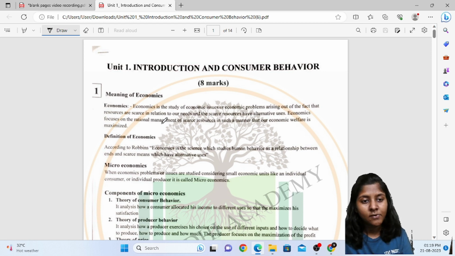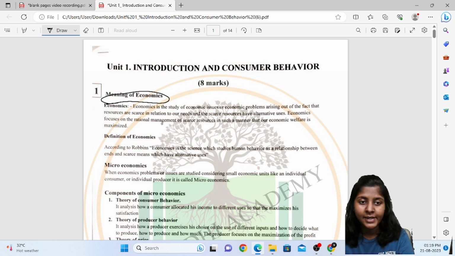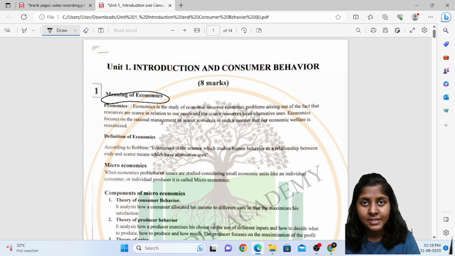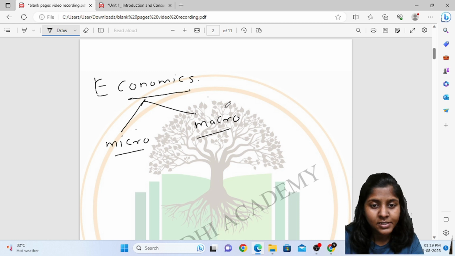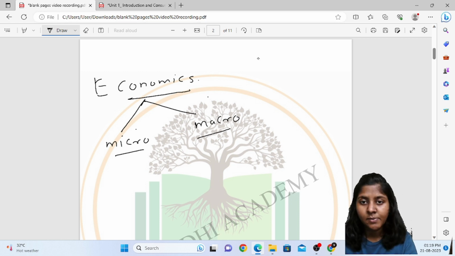So if you can see over here, the meaning of economics is a study of economic issues or economic problems which arise out of the fact that resources are scarce in relation to our needs, and the scarce resources have alternative use. Resources are scarce in nature. Okay, the first thing we'll be learning about is the keyword, that is, resources are scarce. And what is the meaning of scarce? Resources are limited in nature.